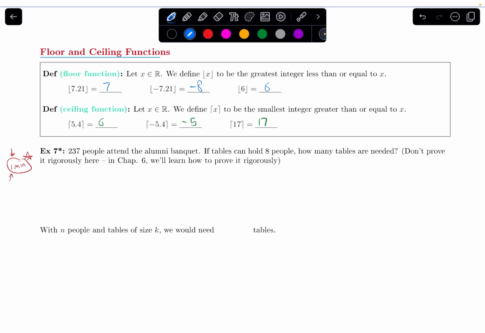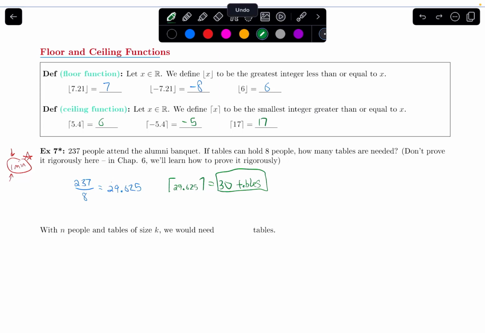I need to divide these 237 people across these tables that hold 8 people each. So 237 divided by 8, if we work that out, is 29.625. If I just use 29 tables, we'd have a bit of a remainder. So what we need to do is take the ceiling of 29.625, and that would be 30, and that's how many tables. Then I can fit everybody, including that remainder that didn't fit if I just used 29.